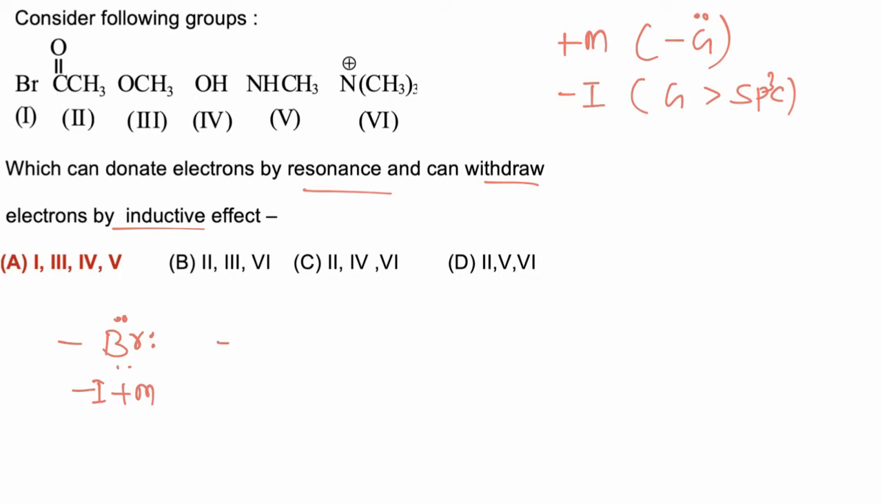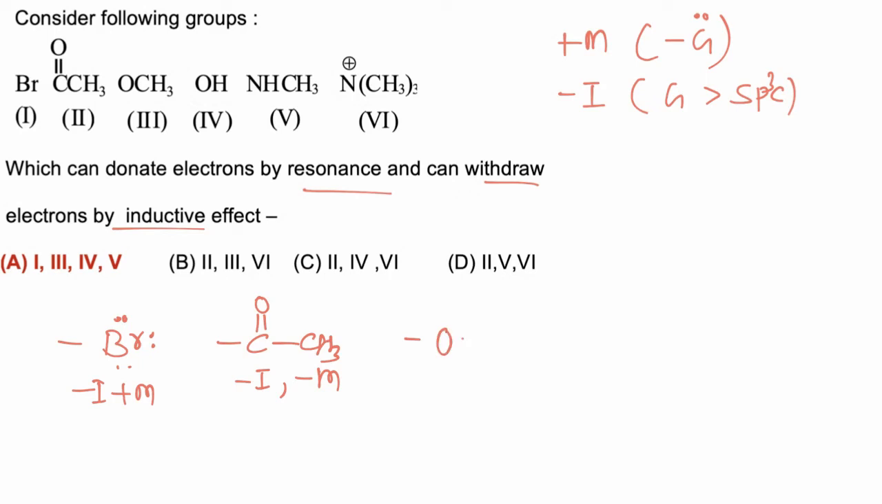Now second case, COCH3 group is present. COCH3 has minus I effect because the first connected atom is sp2 hybridized carbon, which is obviously more electronegative than sp3 carbon, but due to the presence of a polar pi bond, it will have minus M effect, so it is electron withdrawing due to resonance and electron withdrawing due to minus I effect. So 2 is not correct.